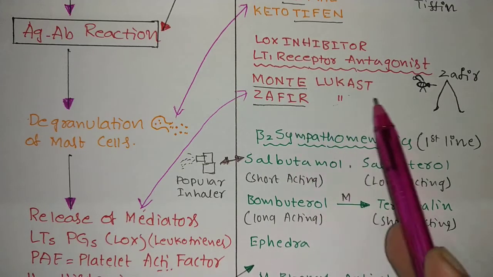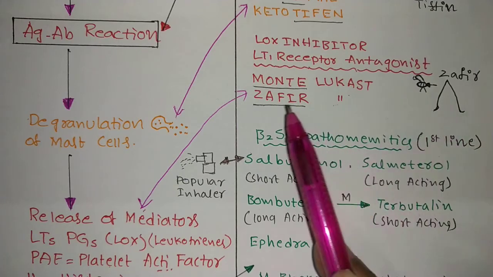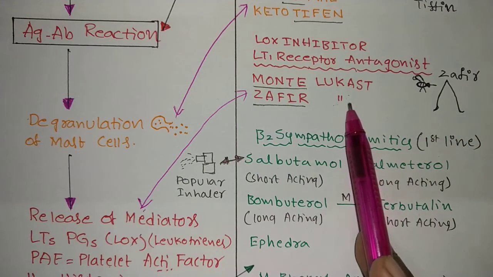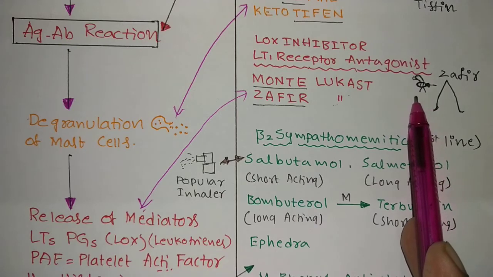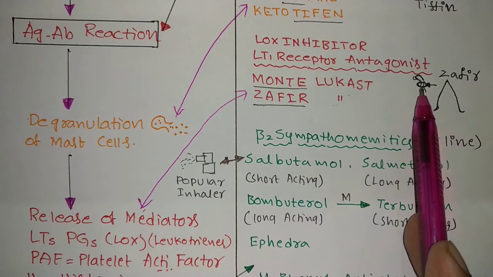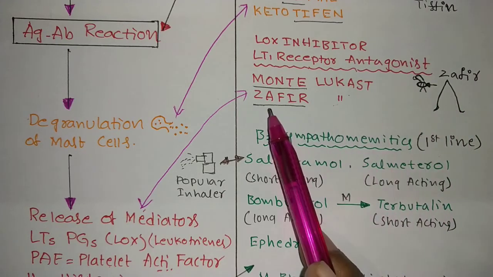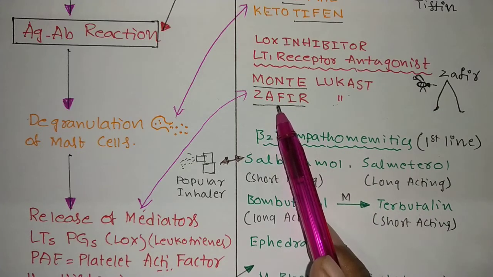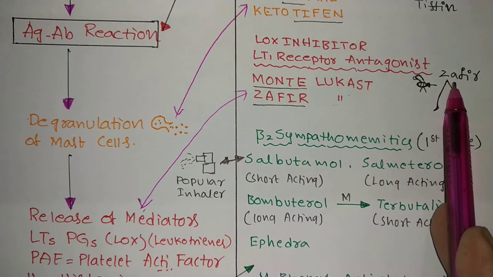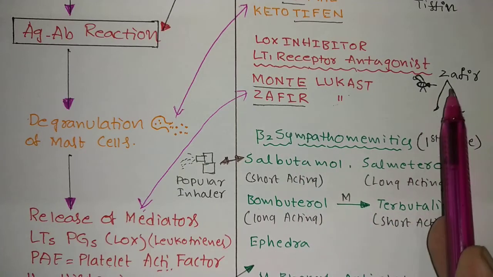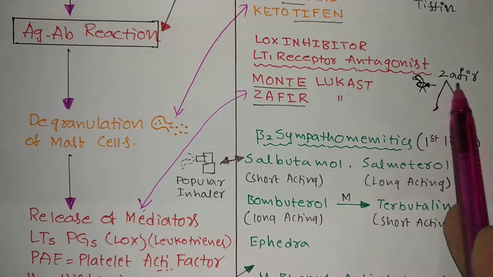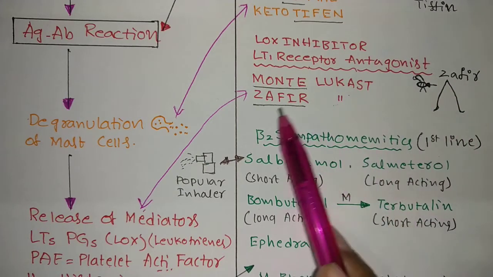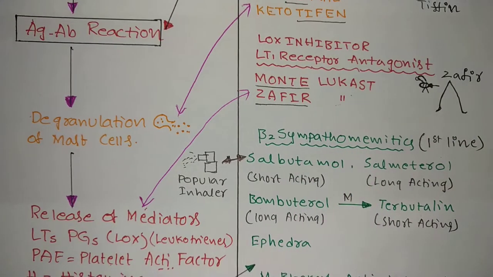Montelukast, mount with a B or leucast. Zafirlukast. Leucast means this is just a leucast structure. Zafir means just a person's name having a Ja. Fir, he went to the mountain. That's why it is called Jafir mountain. Montelukast, Zafirlukast. Next.